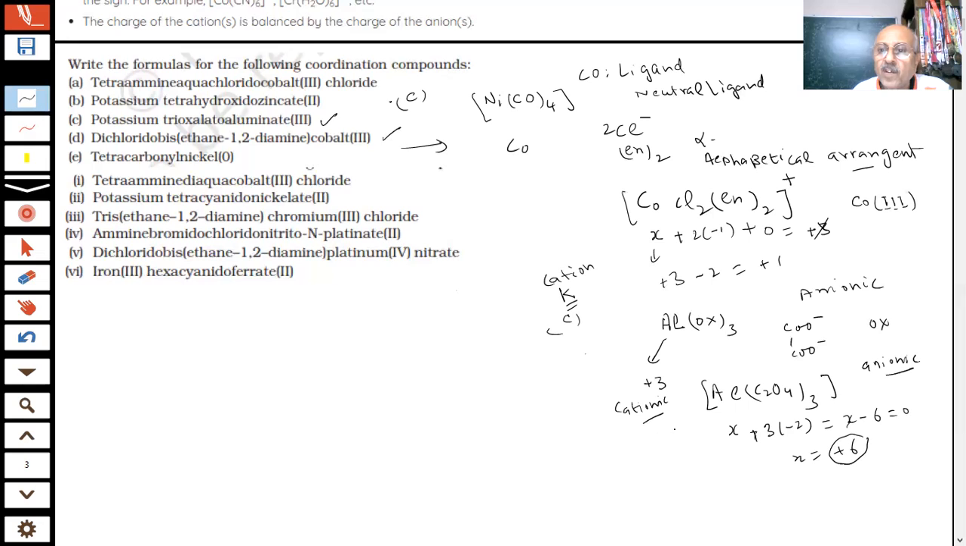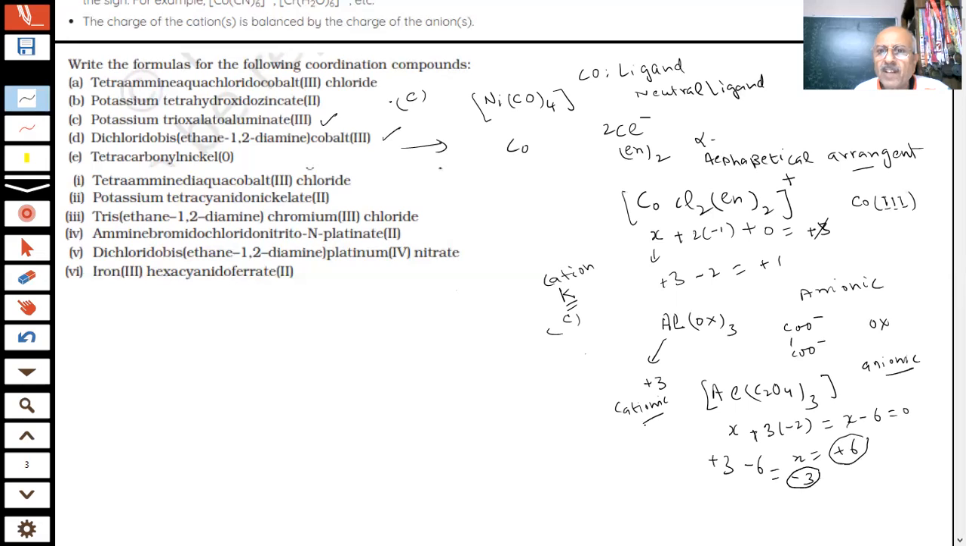So how many should I put in this case so that I get the plus 3 oxidation state of aluminium? Or in other words, if you are saying this is plus 3 minus 6, how much is left? Minus 3. Now this minus 3 should be balanced by what? Potassium. This 3 has to be potassium, balanced because the overall compound is neutral.